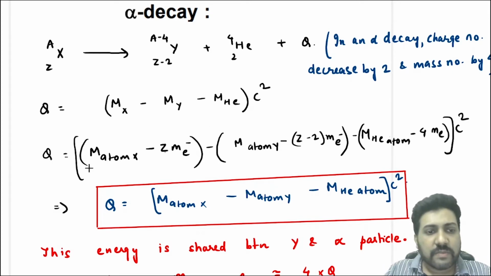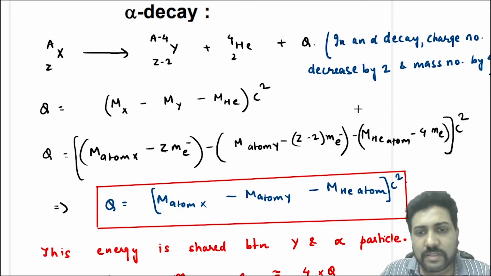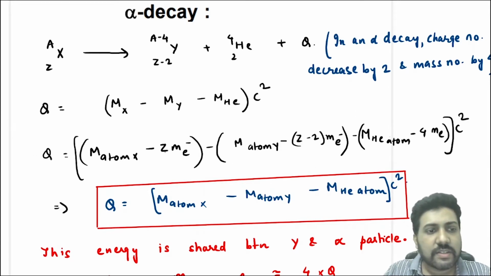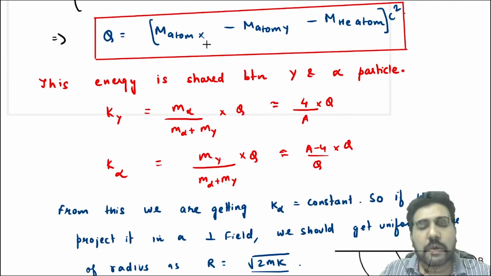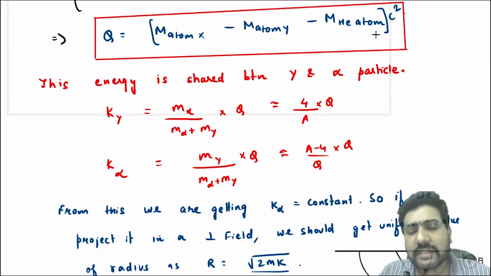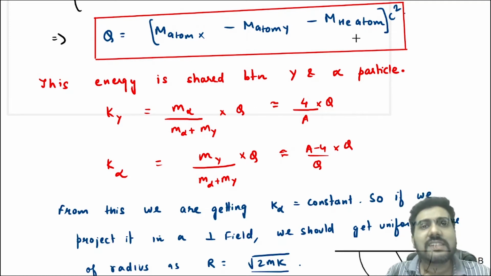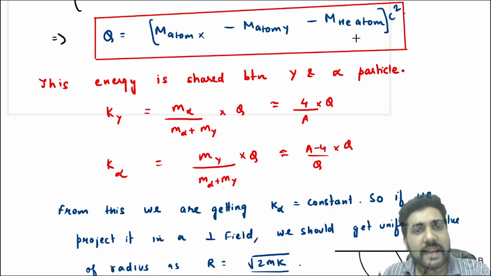Okay, so from this you will get Q: the mass of electrons will get cancelled out, and you will get the Q value is equal to mass of atom X minus mass of atom Y minus the helium atom mass, multiplied by c square. So this is the Q value in the alpha decay. Okay, you have to remember this formula. The Q value is equal to mass of atom X minus mass of atom Y minus the helium atom mass into c square.